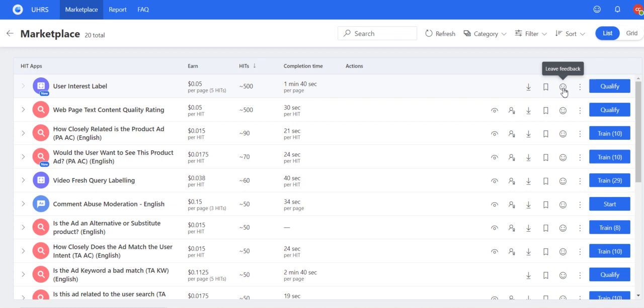You can leave feedback to the creator of this job, whether you like it or not, or you can send some comments about this job, like improvement suggestions. But you can see that in this job we don't have any training, we have only guidelines. So you need to read the guidelines and just press the qualify button to appear for the qualification.